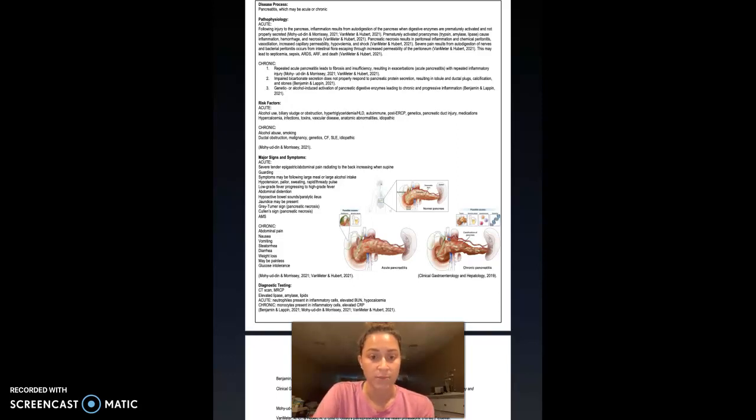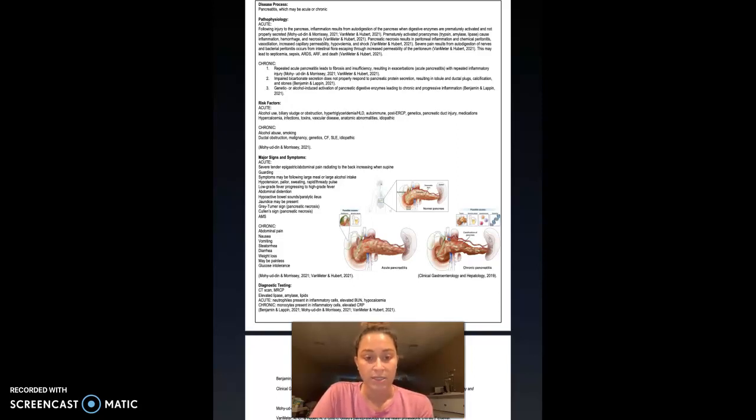Jaundice may be present with biliary obstruction. Gray-Turner sign with pancreatic necrosis is ecchymosis on the bilateral flanks, and Cullen sign, which is also a sign of pancreatic necrosis, is ecchymosis in the umbilicus region. Altered mental status may also be present.